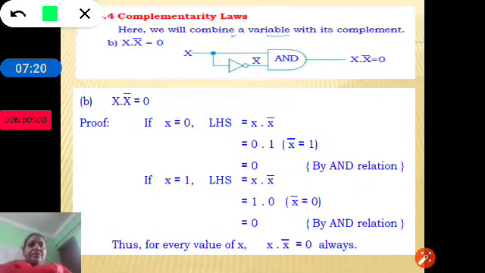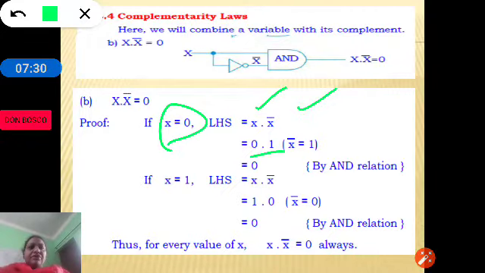So, let us see the proof using the perfect induction method. Let x be 0. Let us substitute the x value and x bar, that is 0 and 0 complement. 0 complement is nothing but 1. So, 0 ANDed with 1 is 0.